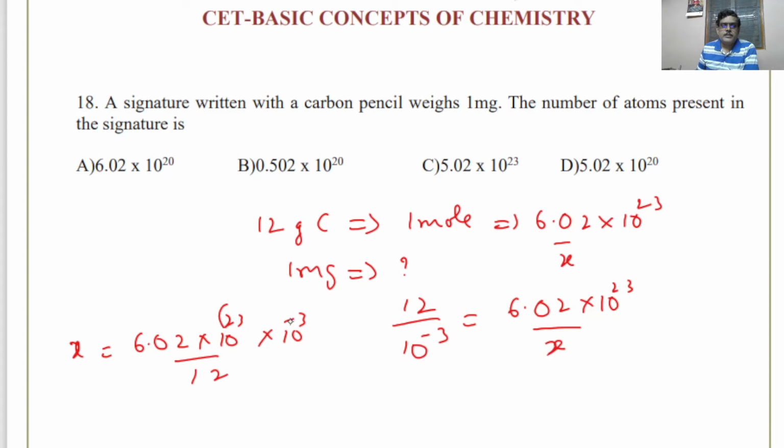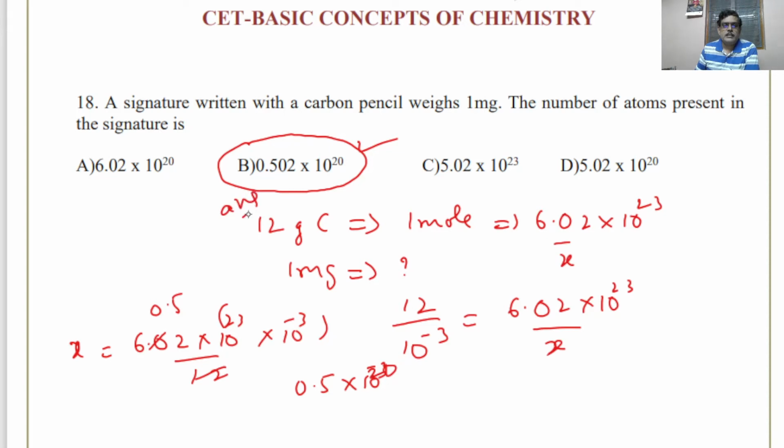So this becomes about 0.5 into 10 to the power of 20. The real answer is 0.502 10 to the power of 20, and that will be the answer.